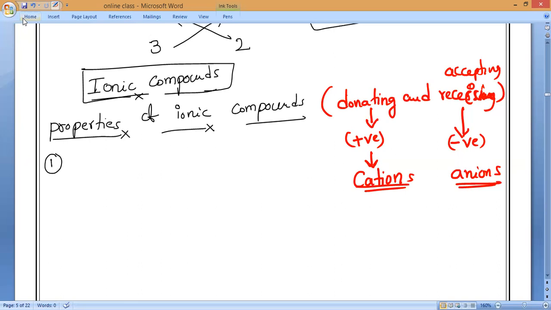Harini, are you writing the notes? Yes, sir. Right. Ionic compounds are made up of.